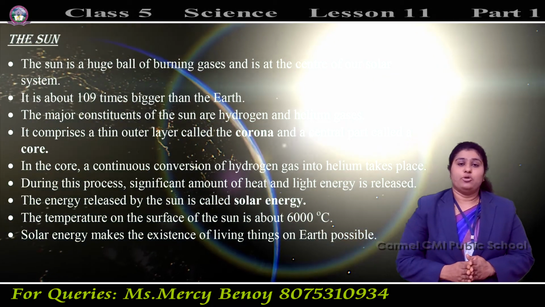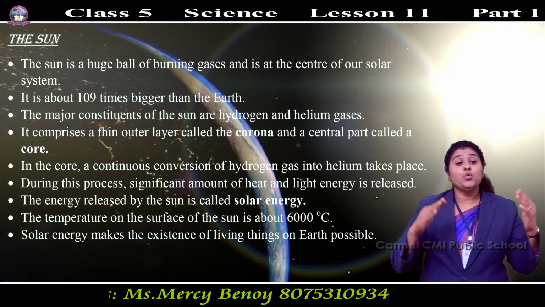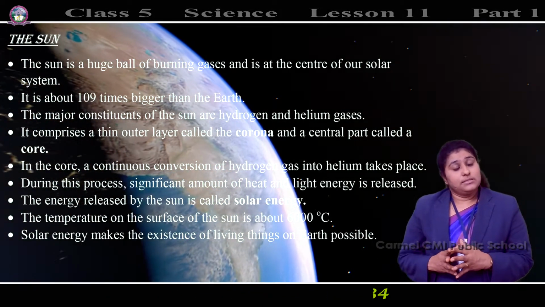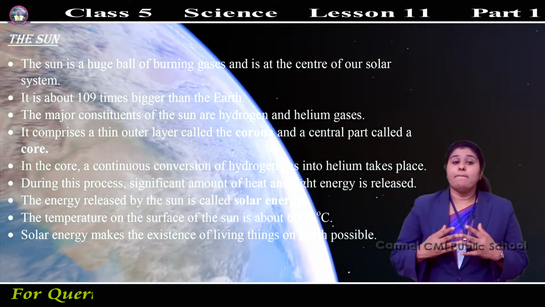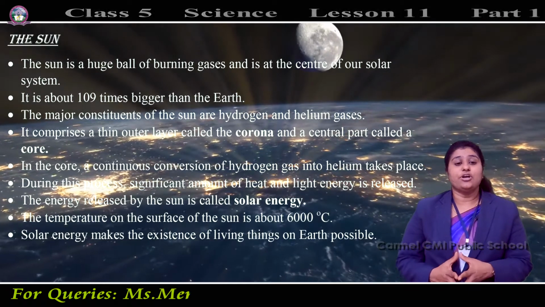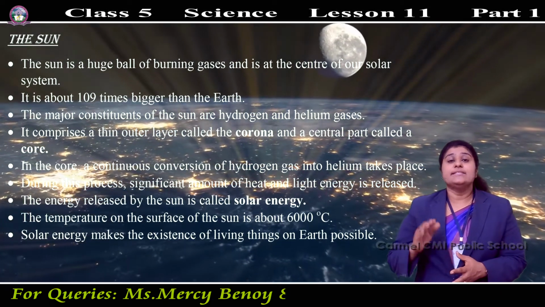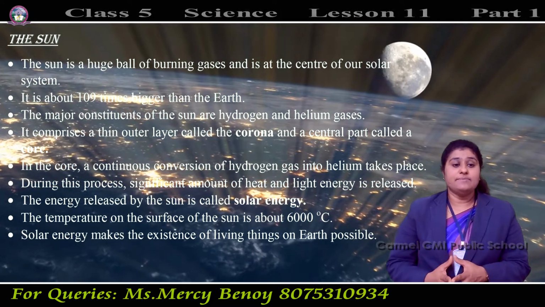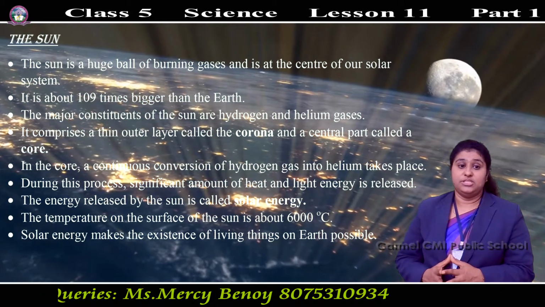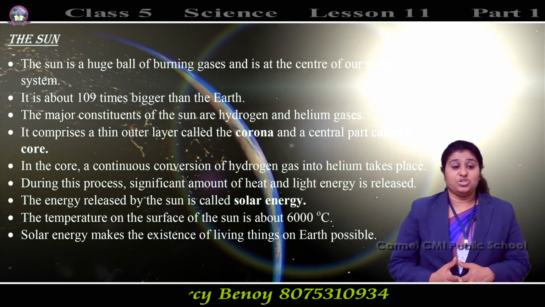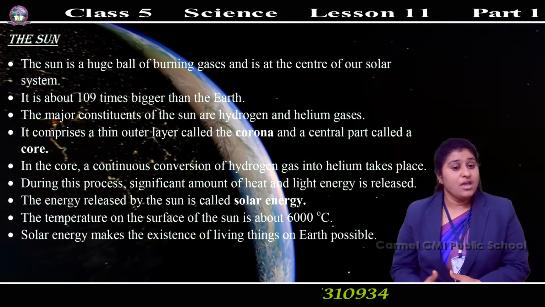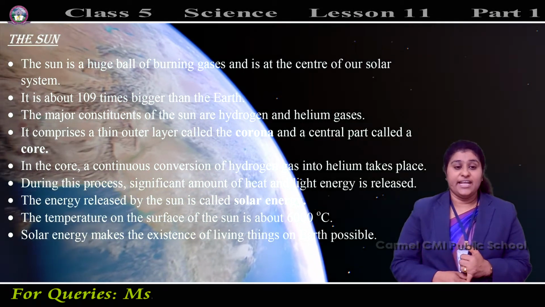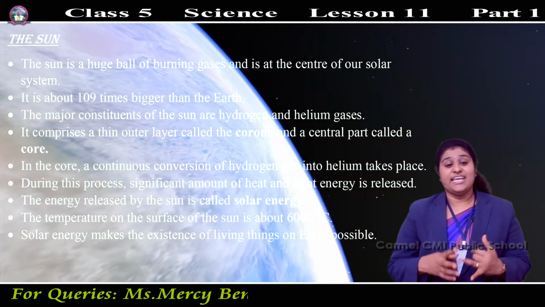Now we can learn about the sun. The sun is a huge, big ball of burning gases and it is at the center of our solar system. It is about 109 times bigger than the earth. The sun is very big. The major constituents of the sun are hydrogen and helium gases, so inside the sun, hydrogen and helium gases are present.